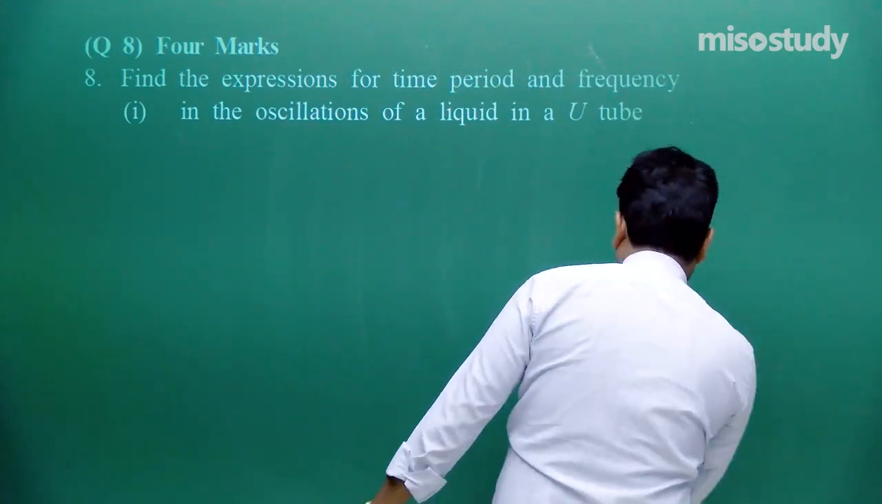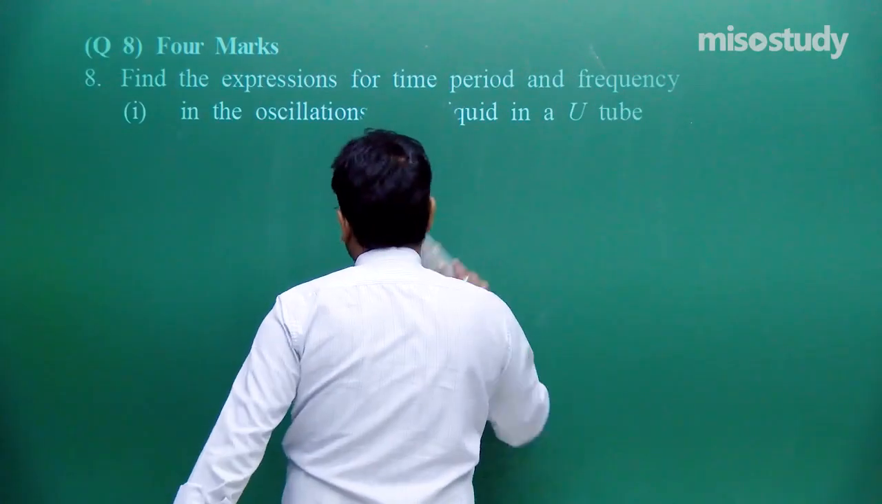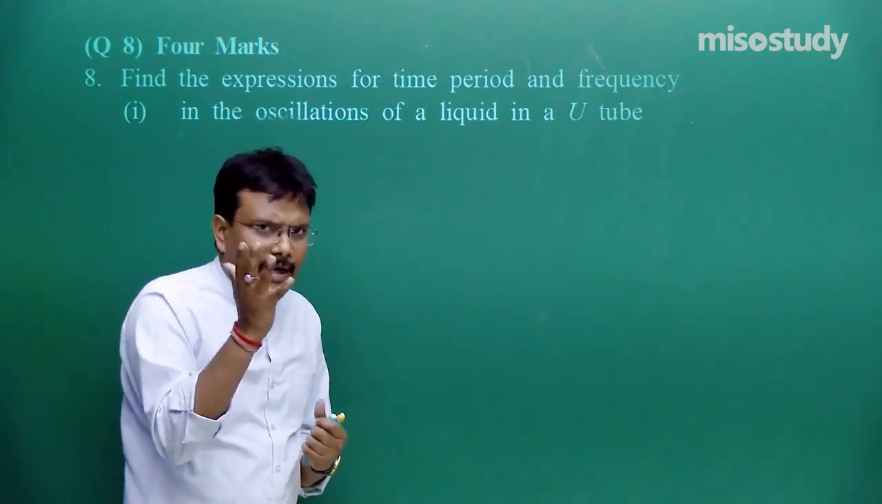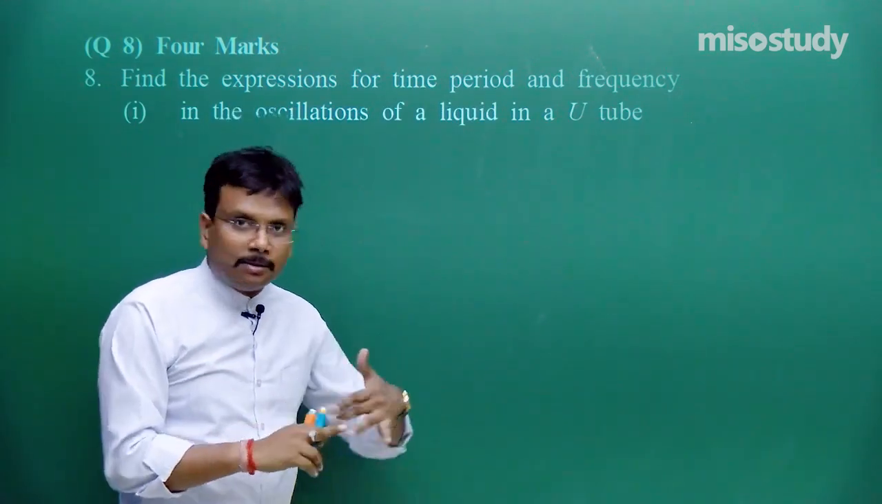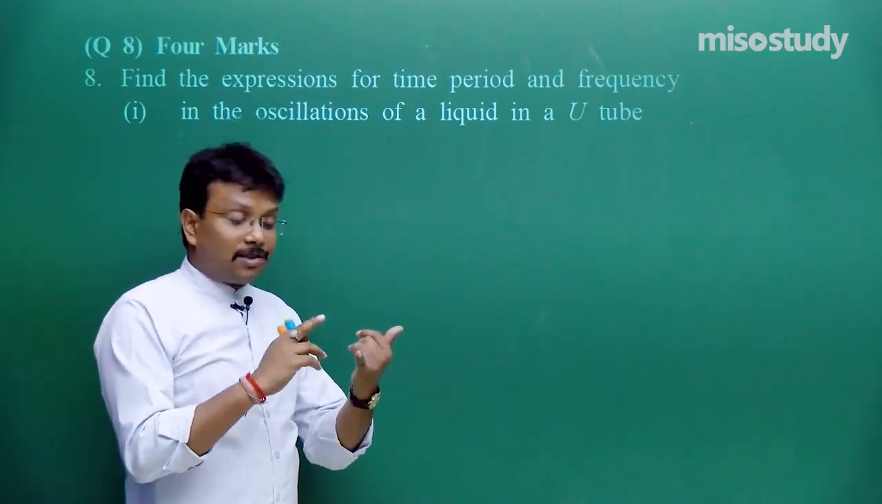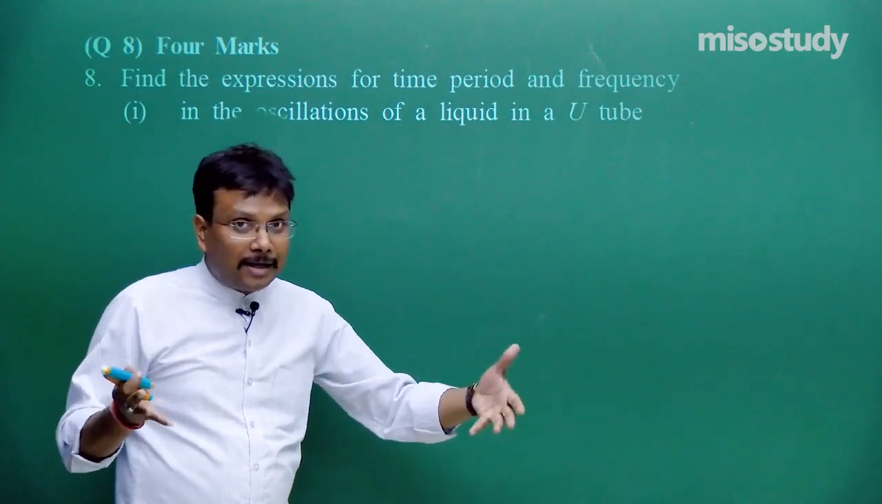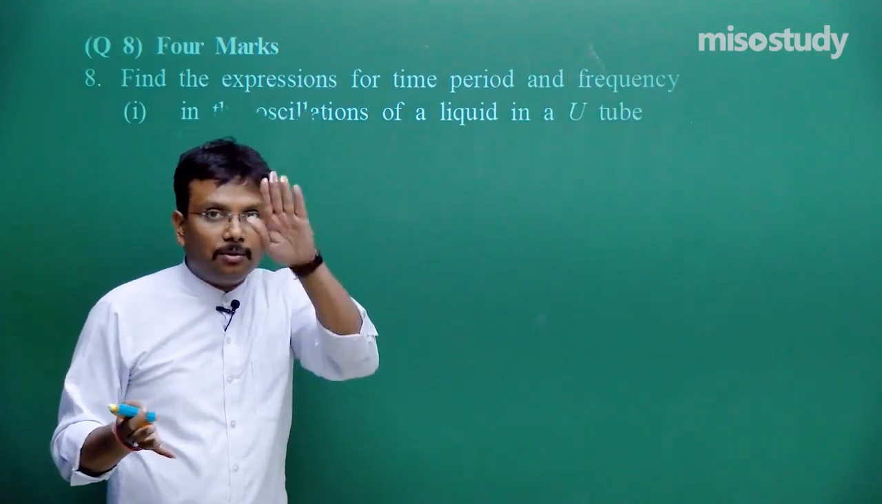And in this particular chapter, I think I should mention it, there are 4 basic derivations required. Spring mass system, already we discussed, simple pendulum, then this U tube, and another is that bucket, wooden block, up down. Fine.